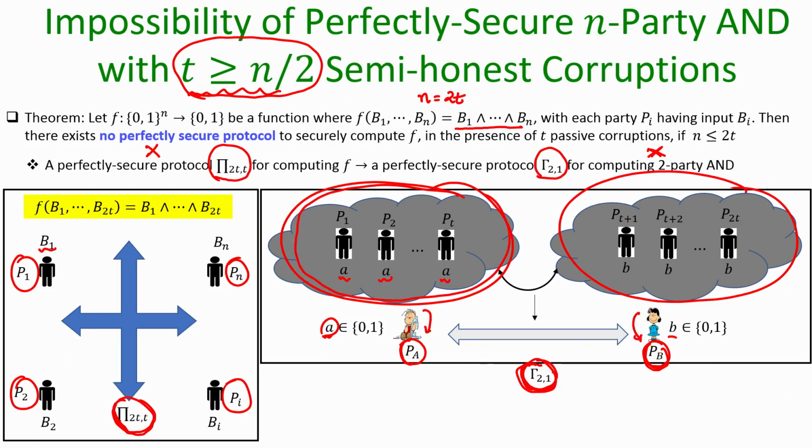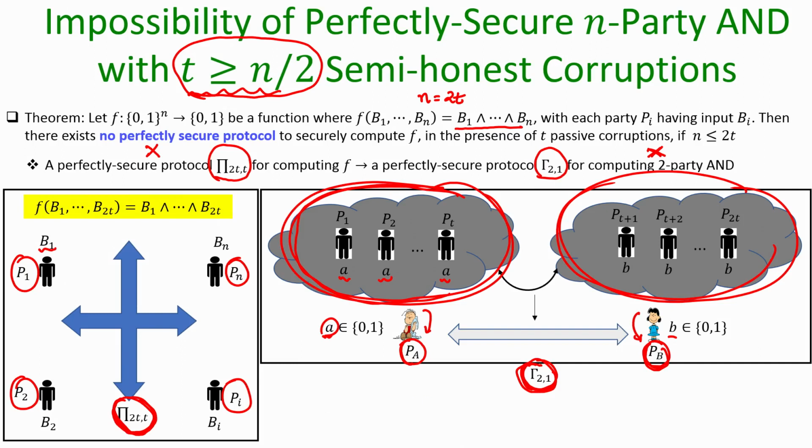So, the idea here is basically whatever communication the 2t parties would have done as per the protocol pi, the same communication PA and PB are emulating, by dividing the role of the 2t parties among themselves. Whenever there is a requirement of communication between this group and this group, PA and PB will communicate, otherwise they will not communicate. That is the protocol gamma.